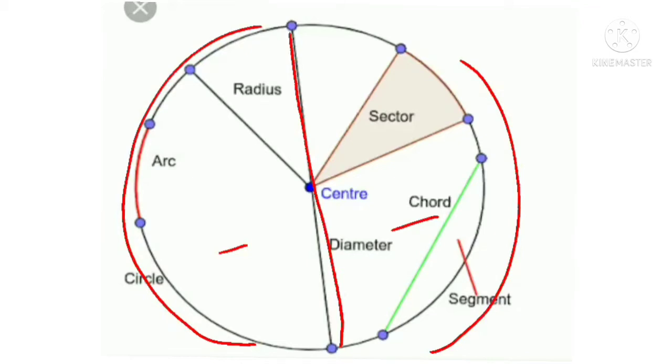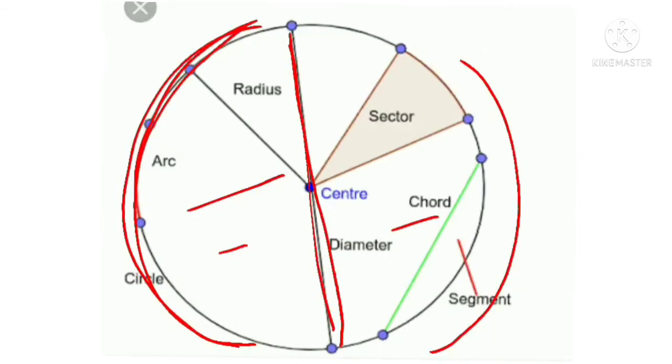So we call it the semicircular region: the region bounded by a semicircle and a diameter. A diameter and a semicircle together form the semicircular region.